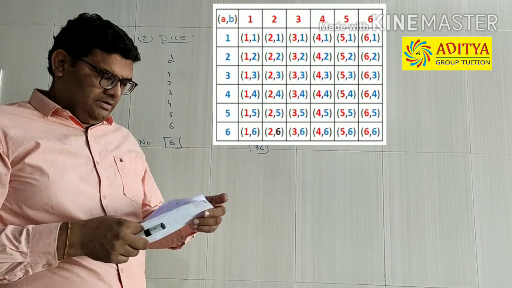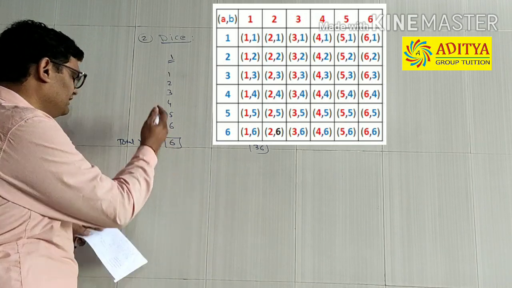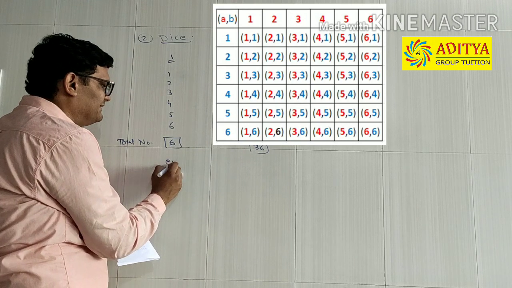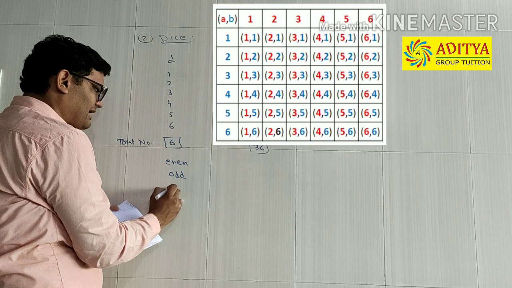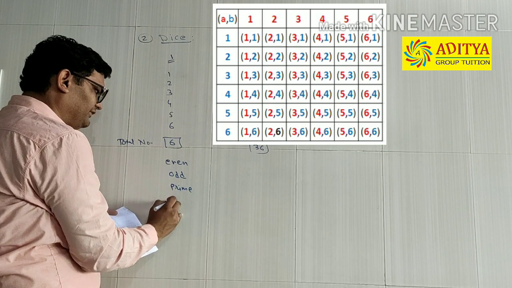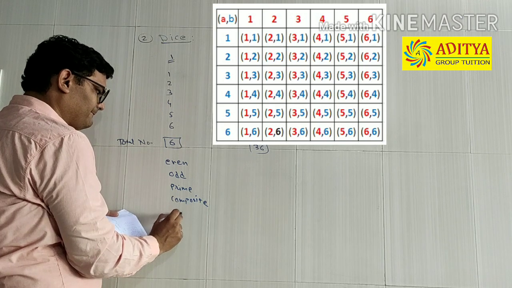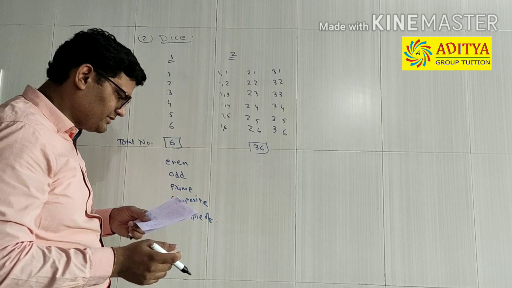Okay. Now, what different kinds of questions are asked to you? For this, what is the probability that the number on the top is even, odd, prime, composite, multiple of something? These kinds of questions can be asked.